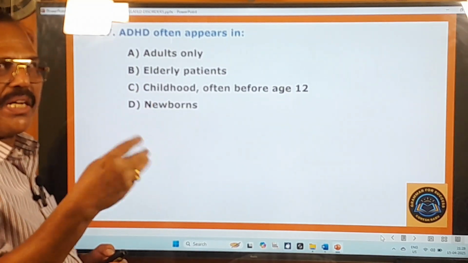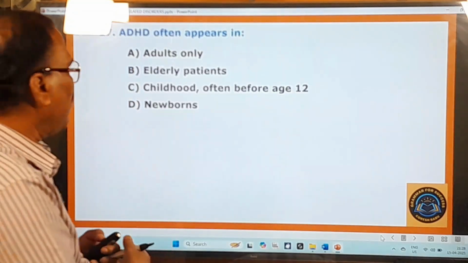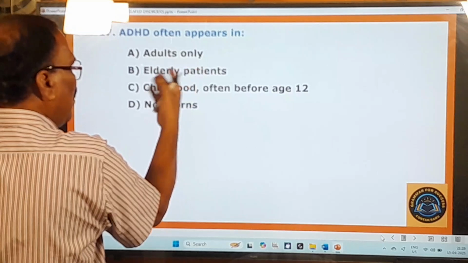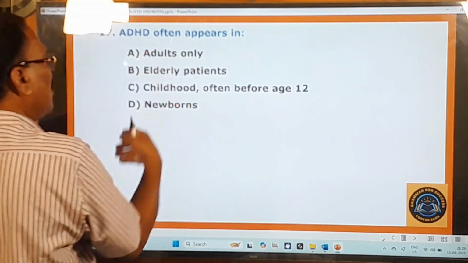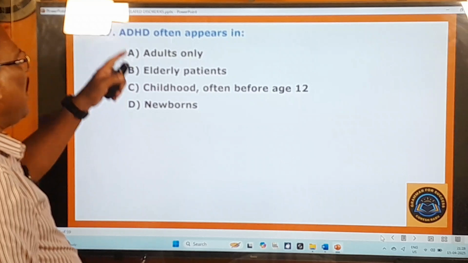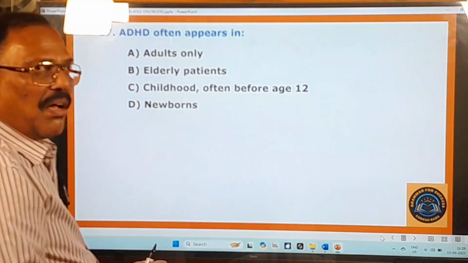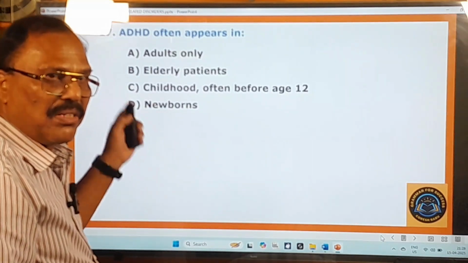So one or two points might be missing, so they can be covered in these questions. Okay, and here, ADHD often appears in whom? Adults only, elderly patients, childhood often before age 12, newborns. So in whom does this ADHD occur or appear? You try to answer this question. Otherwise, you go to the last slide where you can find the answer for this question.